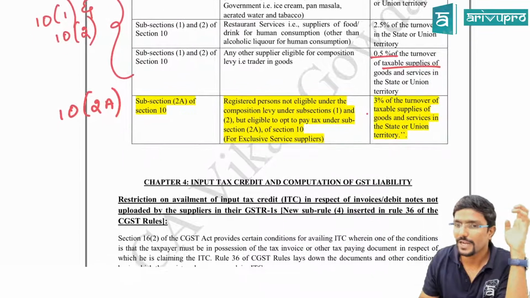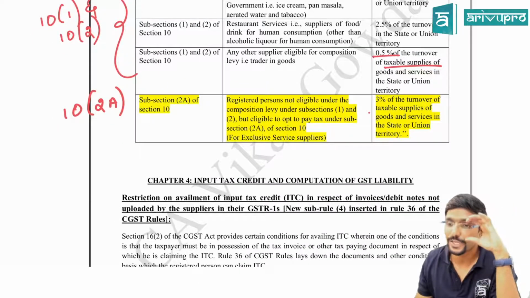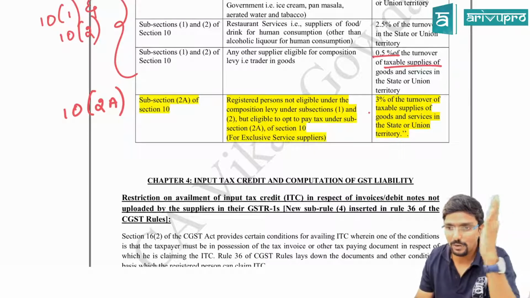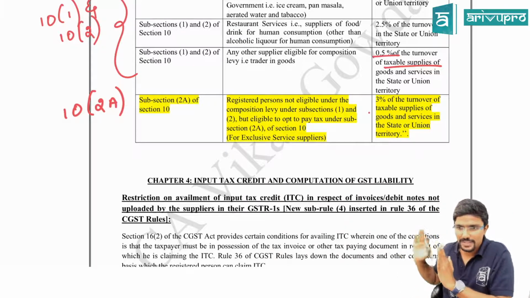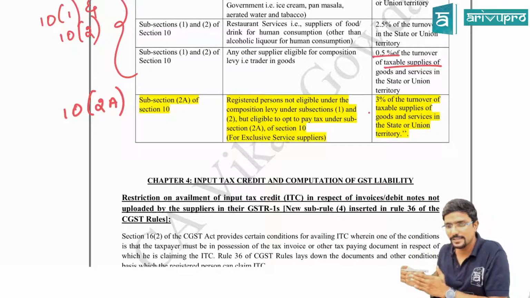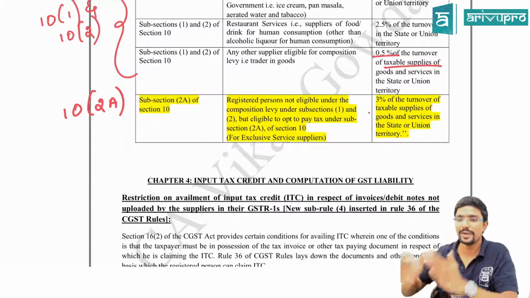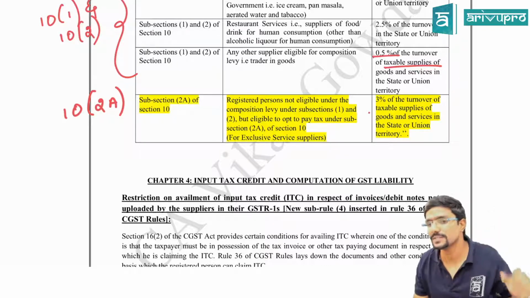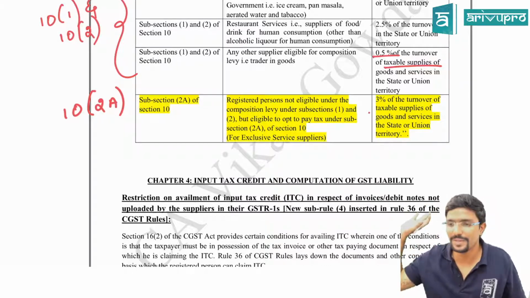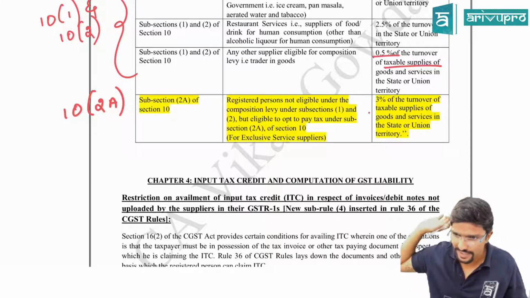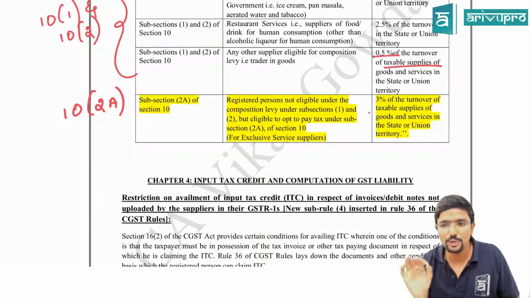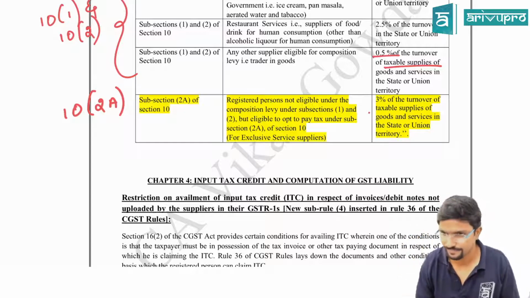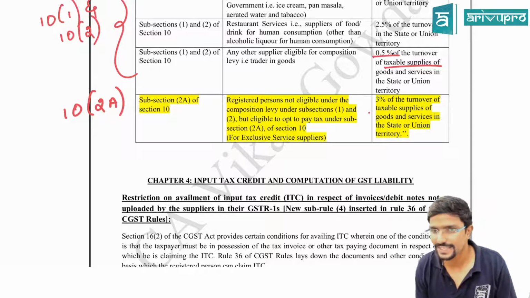The last one, which I have marked in yellow color, was actually as per notification. But now, they have not changed the provision; they have just kept it as it is. But instead of a notification, they have made it a new section called 10(2)(a). Even this is actually called the composition scheme only. All other things remain the same, guys. Whatever I have put in my study material, the only small change you have to make is that now this is not a notification, this is a section, that is 10(2)(a). Clear? So I will just read this part.